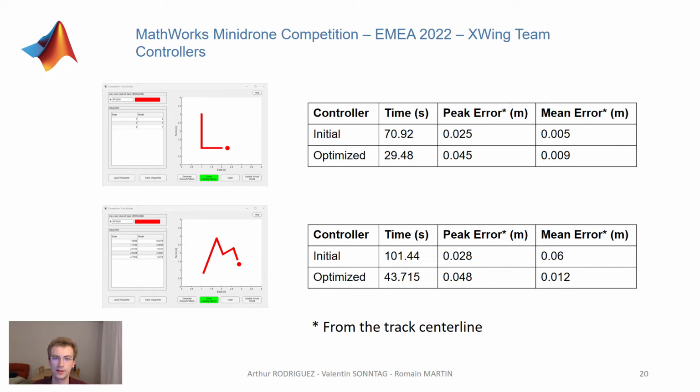The controller has been optimized on a specifically designed controller tuning environment while the image processing system was under development. Moreover, the tracks used were representative of the extreme scenarios such as sharp or right angles or even very long straights. In terms of time, this optimized controller enabled a 60% improvement compared to the initial one.